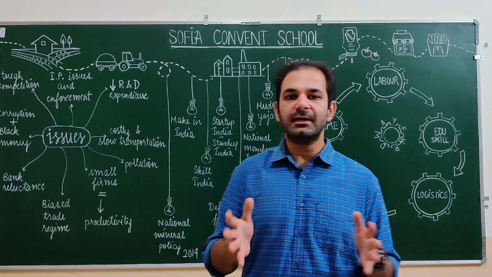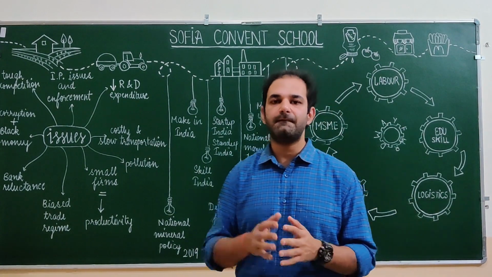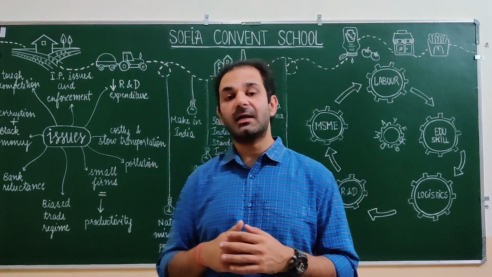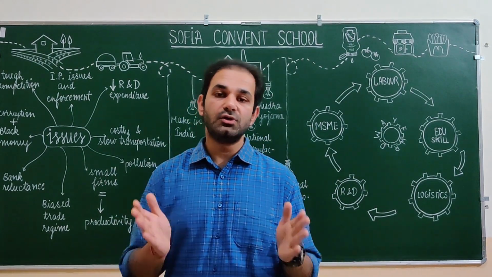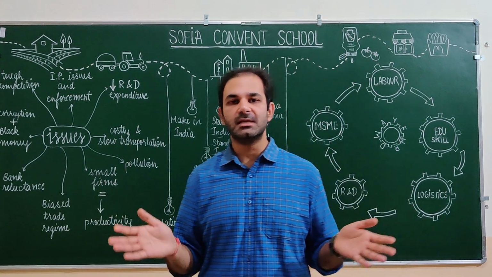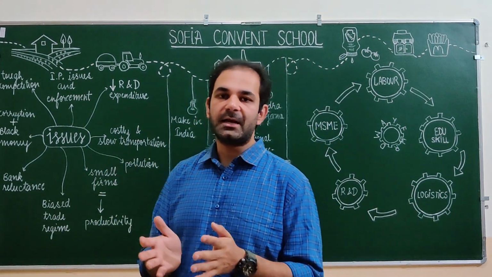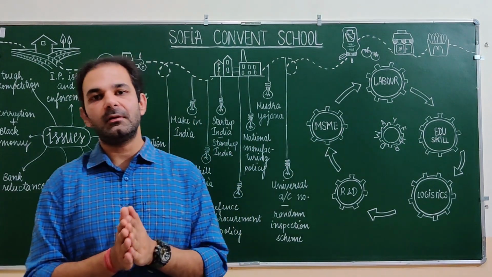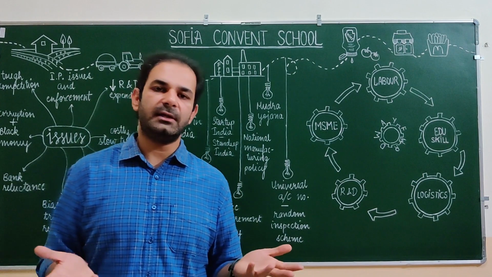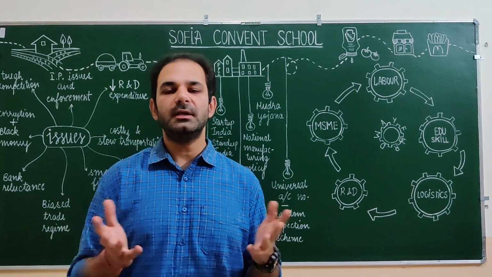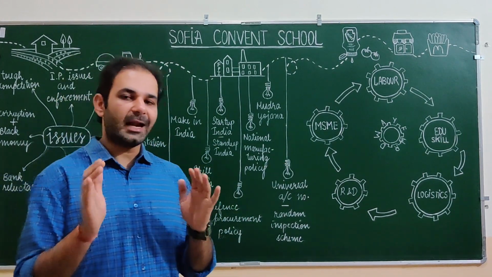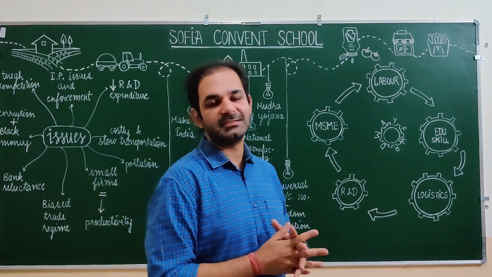Next, moving on, we have different types of industries as per classification. We have big industries which have a large amount of capital input, which are capital intensive and also labor intensive. And then we have small industries, which are MSMEs, medium scale enterprises, which work on limited capital, depend upon skilled labor, and generally are innovation driven or proprietorship driven. So you have to grasp all these concepts first from your NCERT.